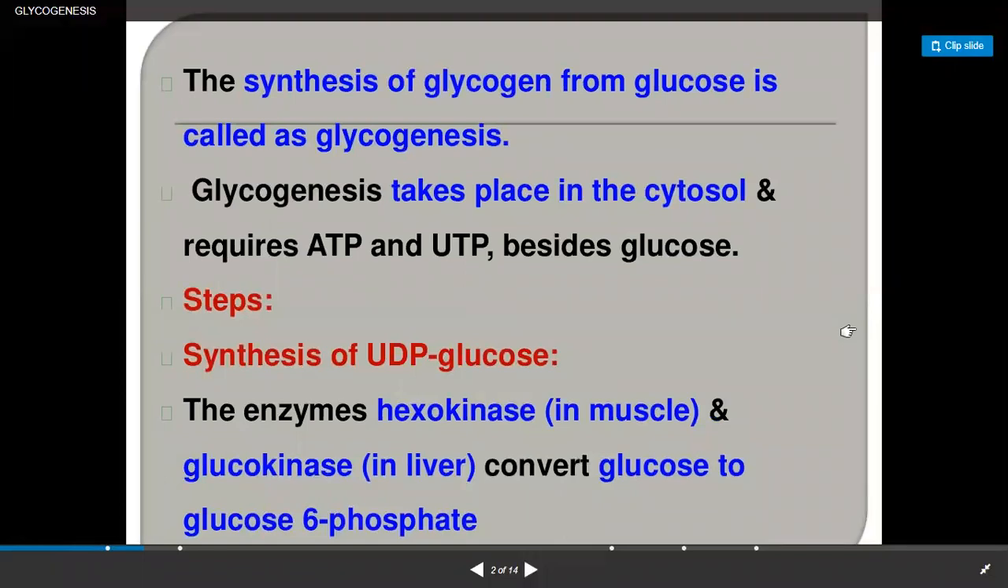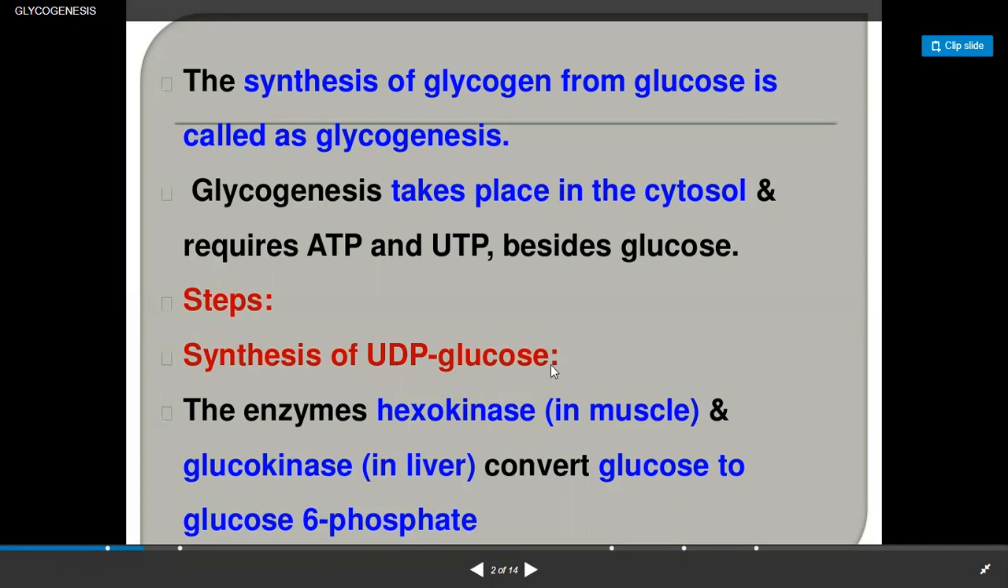Glycogenesis is the pathway in which synthesis of glycogen is achieved, and glycogen is synthesized from glucose. So when glycogen from glucose is synthesized, it is known as glycogenesis. Glycogenesis takes place in the cytosol and requires ATP and UTP. It also requires glucose. What are the steps?